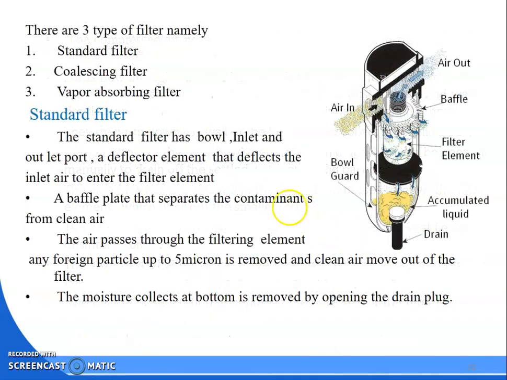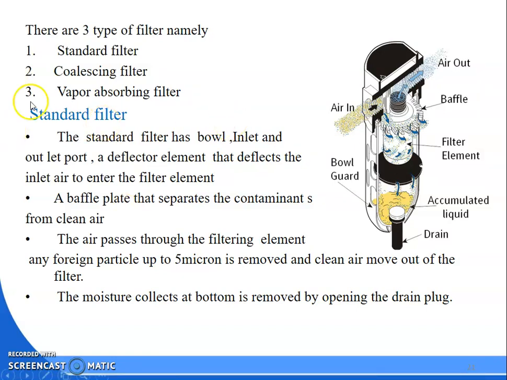So what will happen? The standard filter has a bowl, inlet and outlet port, a deflector element that deflects the inlet air into the filter element, and a baffle plate that separates the contaminants from the clean air. The baffle plate rotates, so centrifugal force will be generated.